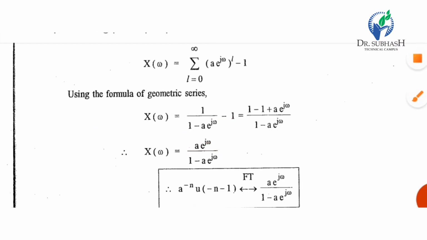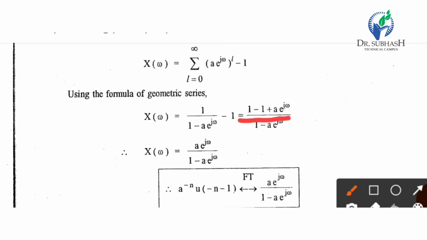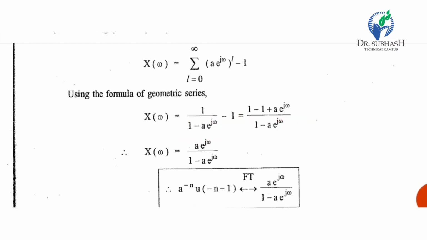So after taking LCM, it becomes 1 upon 1 minus a multiply e raised to j omega, and this will be multiplied with the minus 1. So 1 minus 1 plus a multiply e raised to j omega upon 1 minus a e raised to j omega. So 1 minus 1 will be 0.